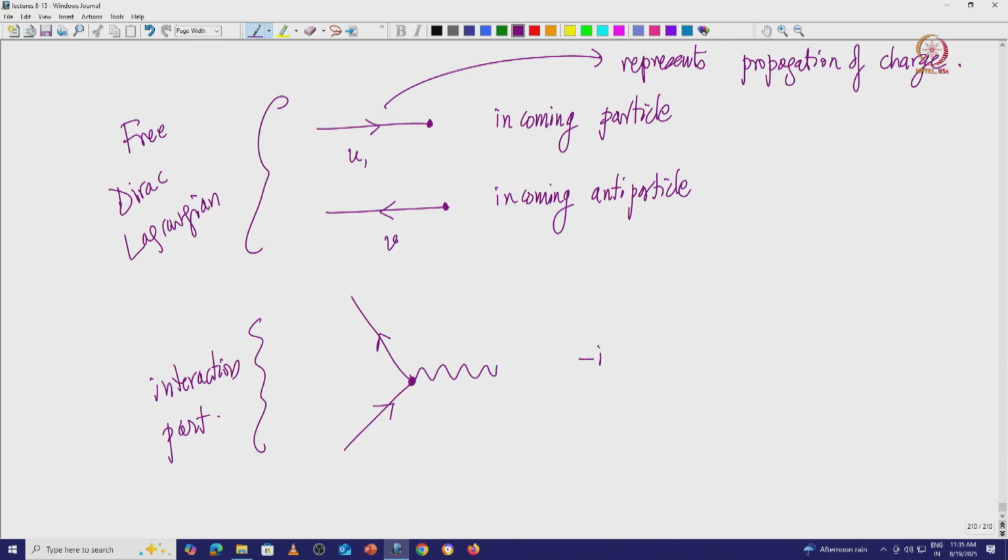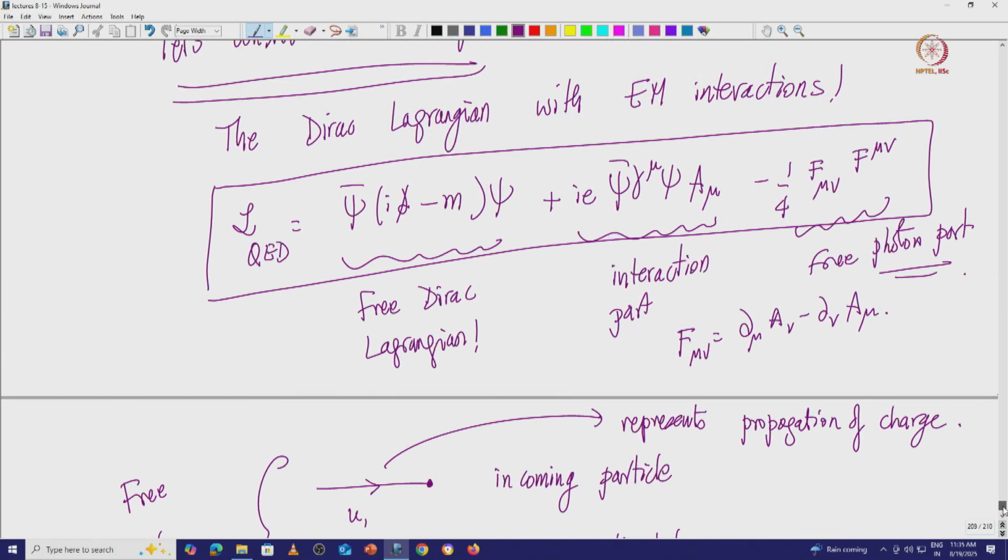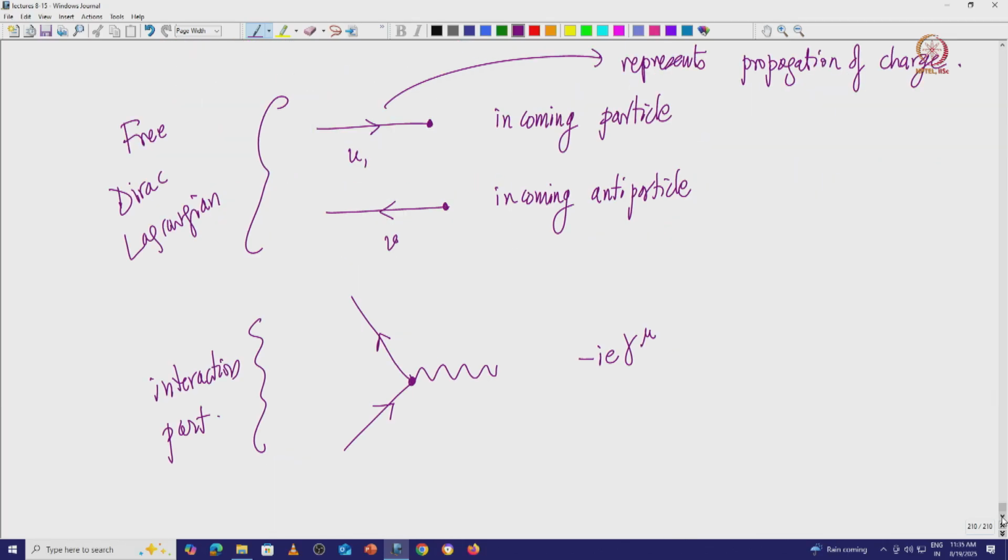So, this tells you that the interaction couples with a strength i e gamma mu. i e is this one and gamma mu is nothing but the gamma mu. So, this is called a vertex.